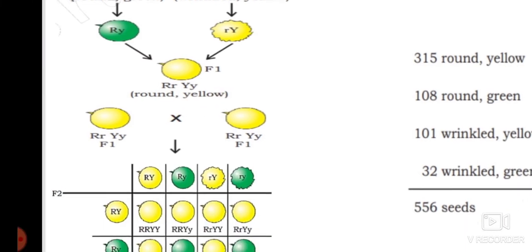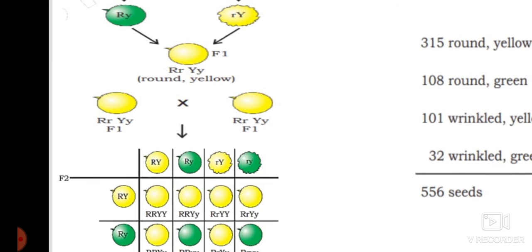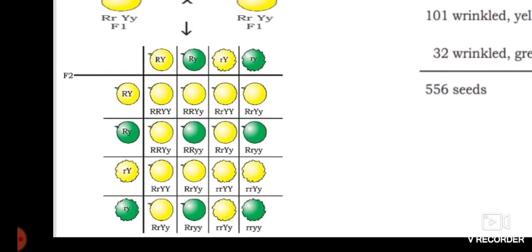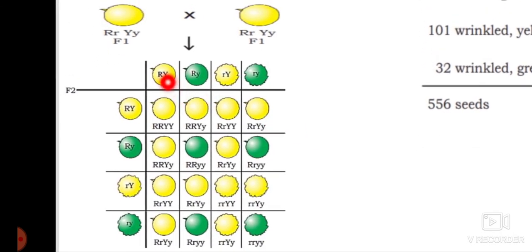When the same F1 generation plants are crossed, what types of plants are we going to see? This is a checkerboard. You can see the characteristics: capital R capital Y, capital R small y, small r capital Y, and small r small y, the same thing written along the side. Whenever these are crossed, capital R and capital R, and capital Y and capital Y, the seed produced is round and yellow.